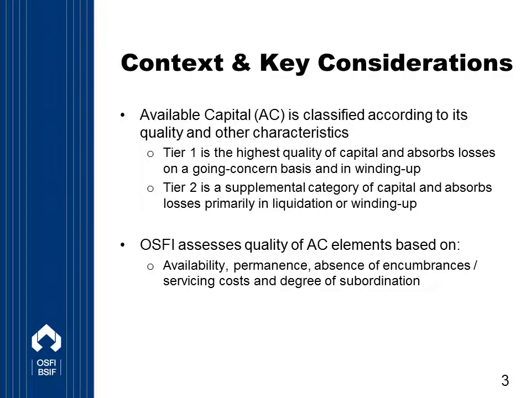So in calculating two ratios, the total and the core ratio, OSFI looks at determining if an element of capital qualifies as either Tier 1 or as Tier 2 available capital. In the LICAT, Tier 1 is viewed as the highest quality of capital, and Tier 1 absorbs losses on both a going concern basis and in a winding up. In contrast, Tier 2 is viewed to be more of a supplemental category of capital, and Tier 2 absorbs losses primarily in a liquidation or a winding up.